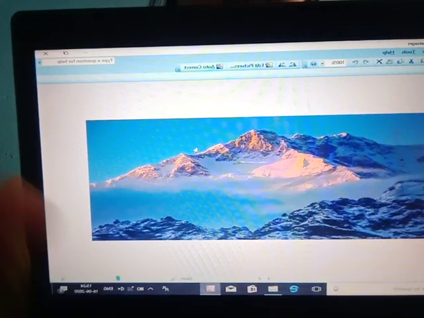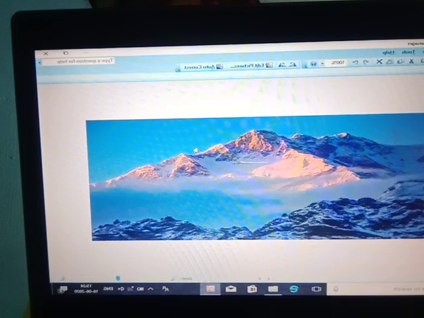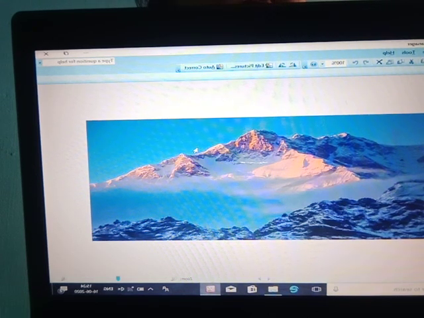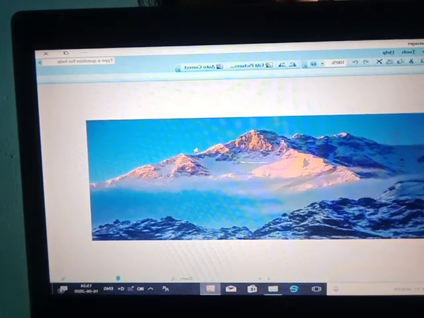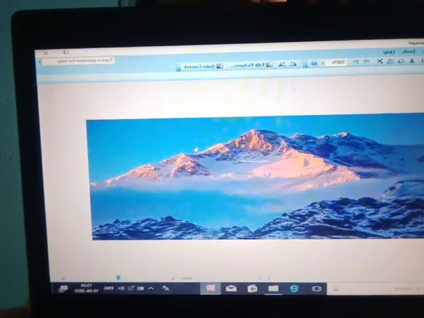The next important mountain in the Himadri range is Annapurna. I can show you the Annapurna mountain also.